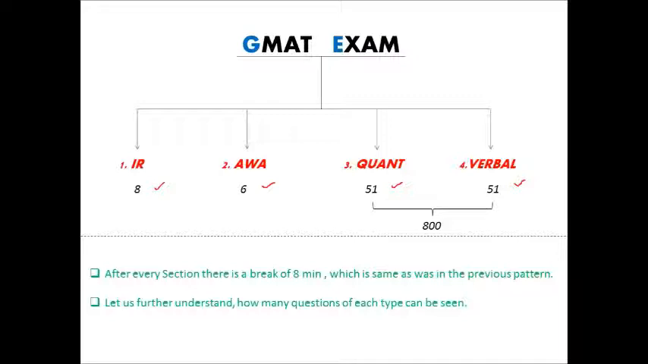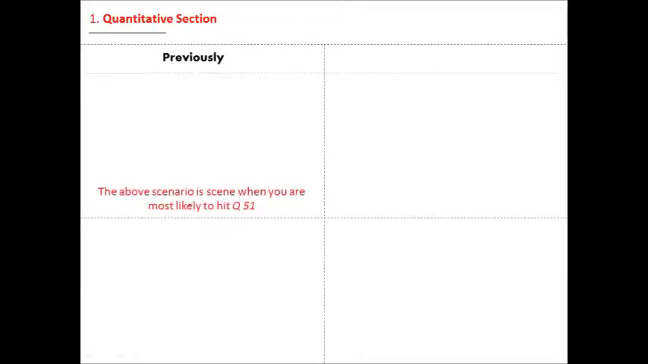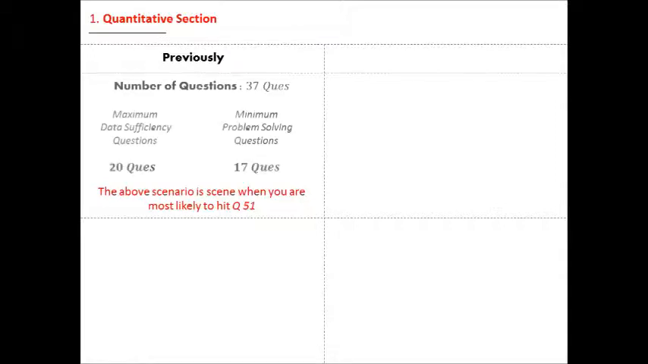Let us further understand how many questions of each type can be seen. The quantitative section consists of two types of questions: data sufficiency questions and problem solving questions. What are each of these types of questions? You can see them in our later videos. But for now, let us understand how many questions of each type can appear.